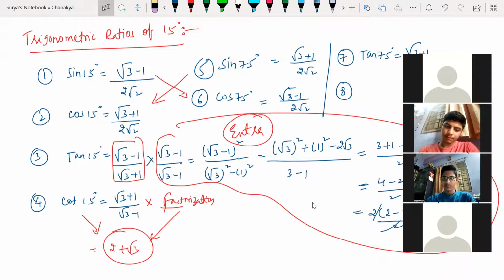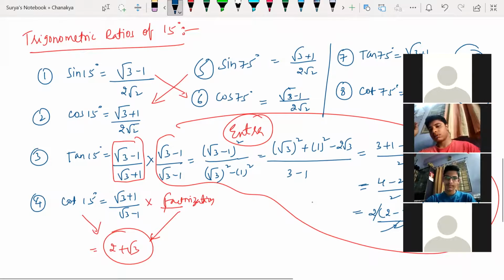So cot 75 is how much? Tan 15. And tan 15 is root 3 minus 1 by root 3 plus 1. Or you can write this simply as 2 plus root 3. After factorization, this is what I'm going to get. Yes or no? Yes, sir. You can remember whatever you want.